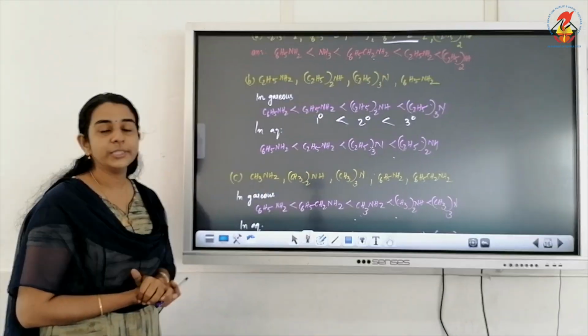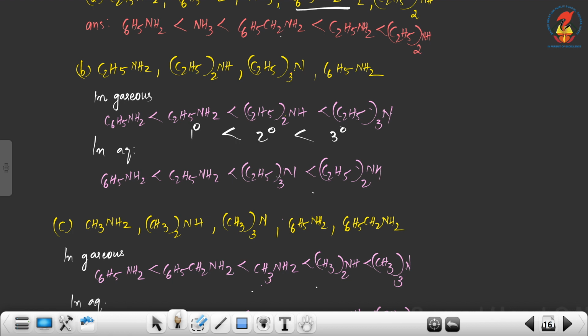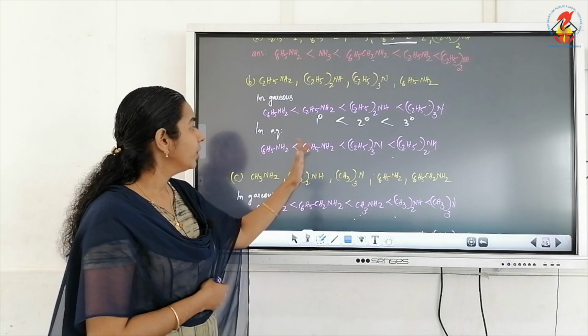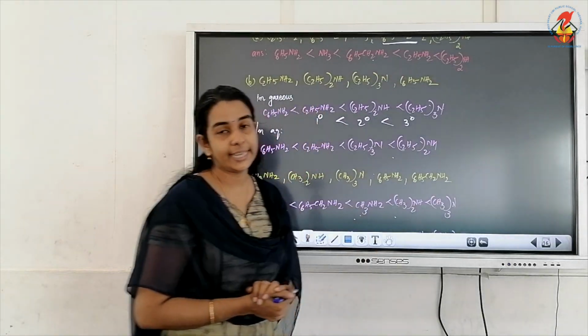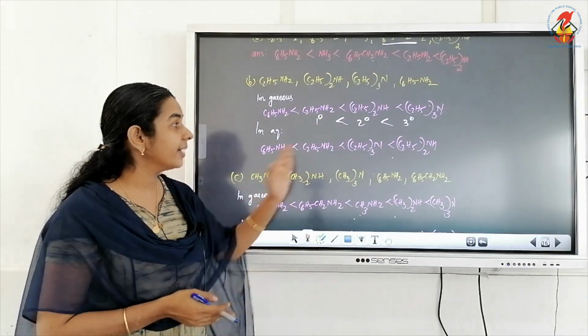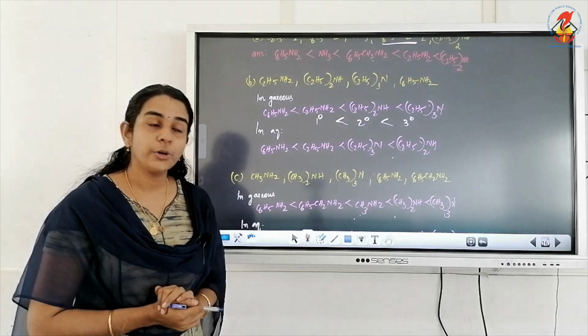Now in the case of the aqueous phase also, one thing is clear, that is C6H5NH2 or aniline will be least basic. Now what about the ethylamine order? Yes, for ethylamine we know the order: primary will be least basic, then comes tertiary, and then secondary, that is 1, 3, 2. So remember the order of ethylamine, increasing order of basicity.